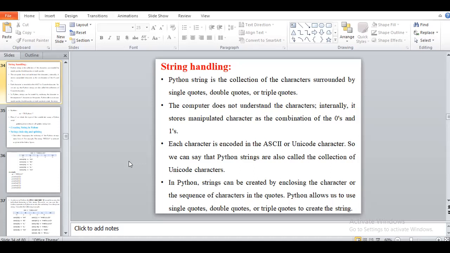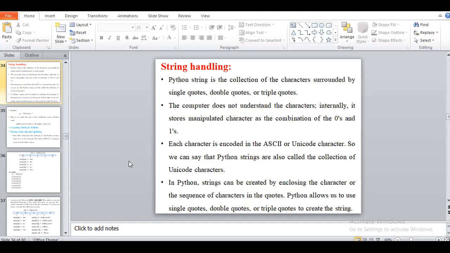The computer does not understand characters initially. It stores and manipulates characters as a combination of zeros and ones. The machine doesn't understand our language, like a, b, c, so we convert that user-understandable language into machine code language, representing the data in zeros and ones.